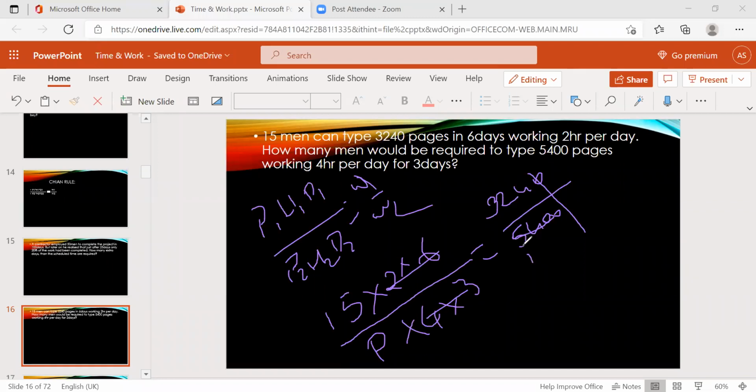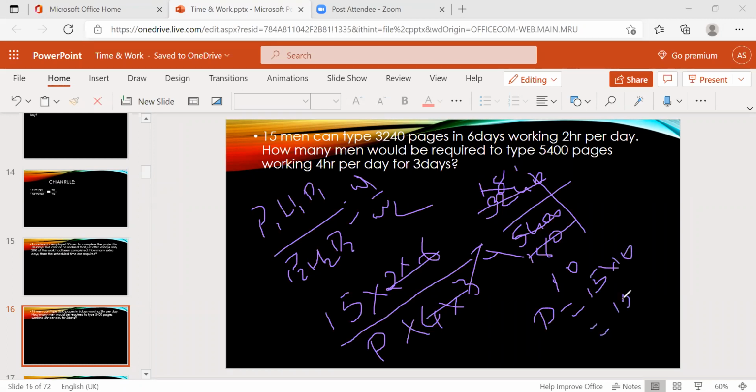Now just cross multiply. So P equal to 15 into 10.